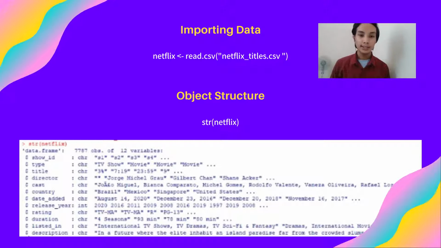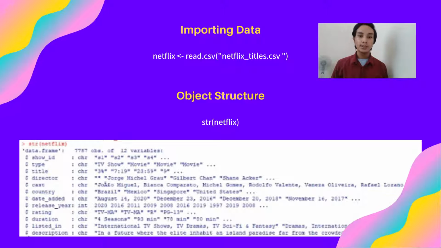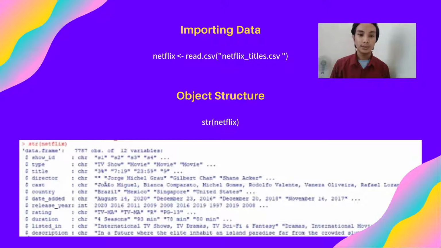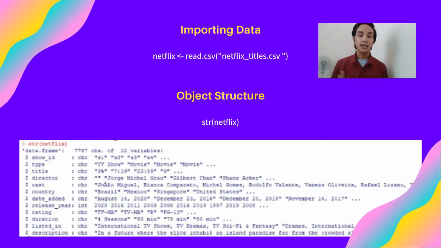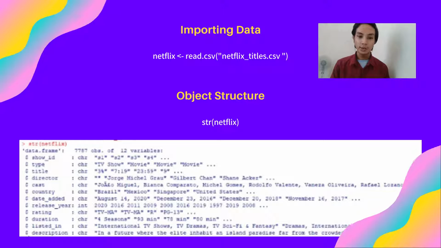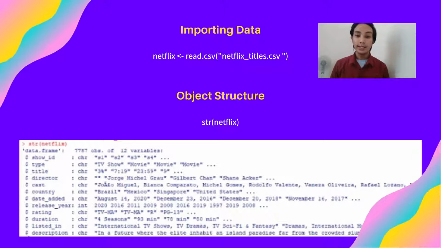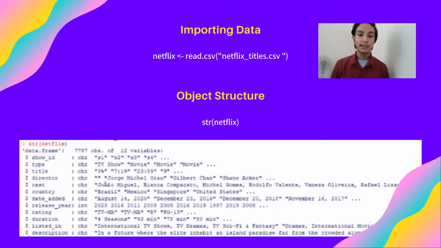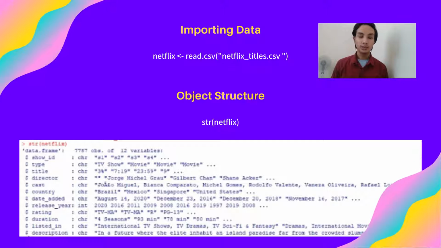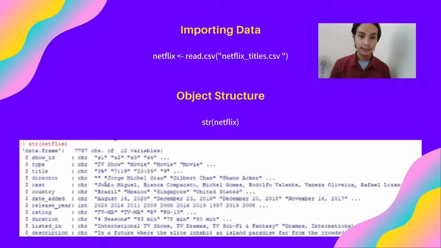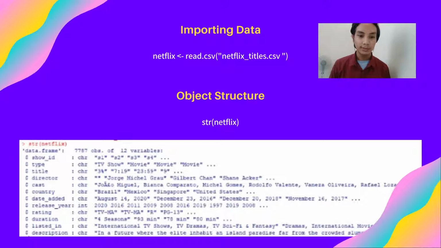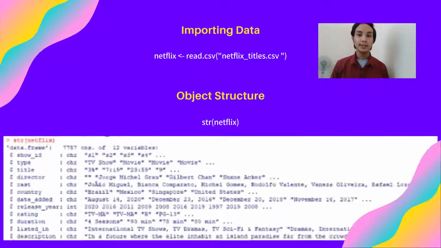So the next part is the object structure. To check the object structure for Netflix, this line of code is used, which is str(Netflix). As we can see in the output, we know that the data have 7,787 rows, 12 columns, and each column's data type, most of which are character, but only one variable is integer, which is the release year.